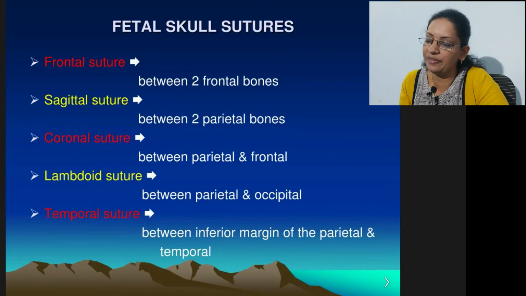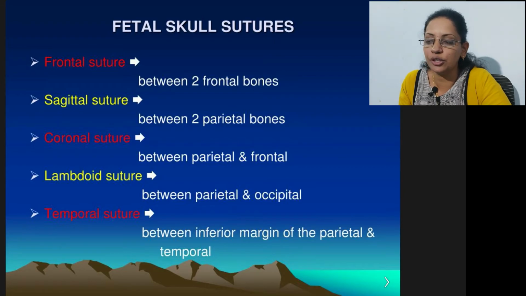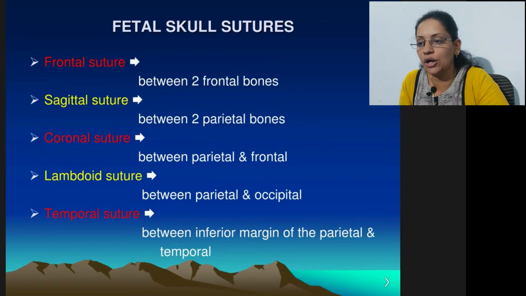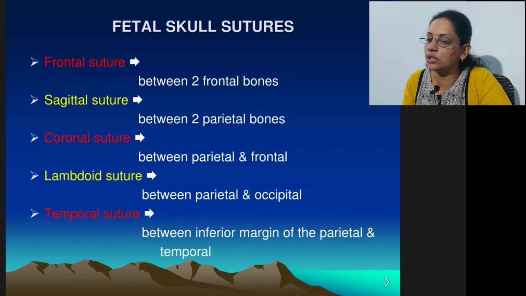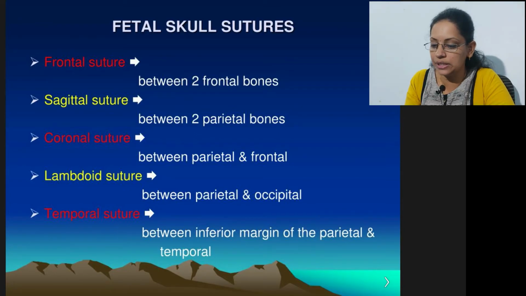Frontal suture, that is between two frontal bones. Sagittal suture, that is between two parietal bones. Coronal suture, that is between parietal and frontal bones. Lambdoid is between parietal and occipital. Temporal suture is between parietal and temporal. So these are the sutures of fetal skull.